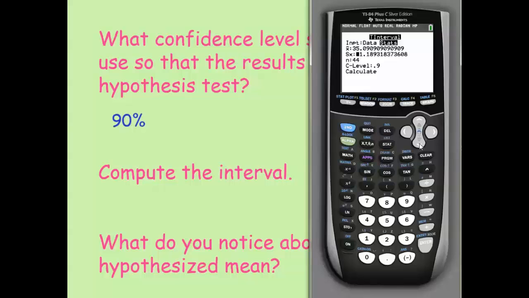The standard deviation of the sample was 11.19, and the sample size is 44. And then we have the confidence level of 0.9. So when I calculate that, I get 32.25 to 37.927.